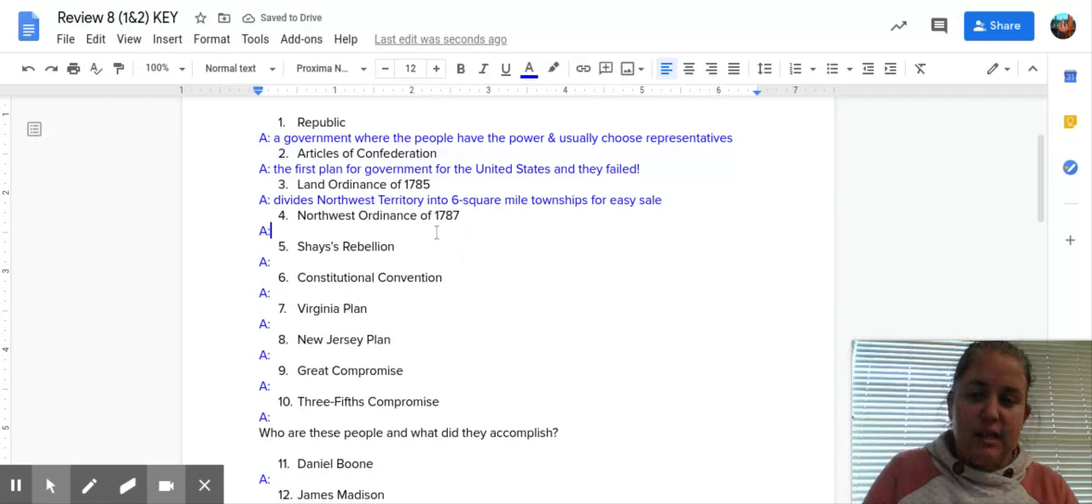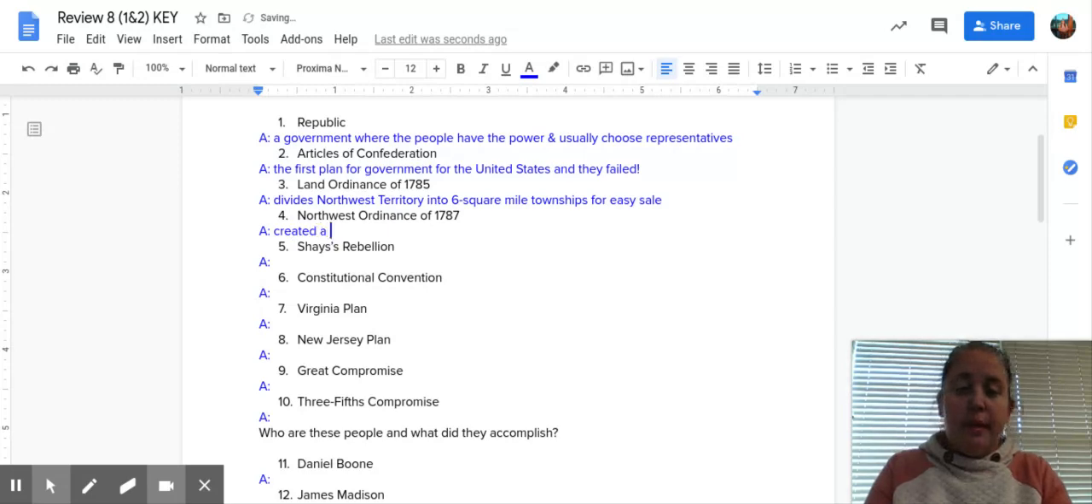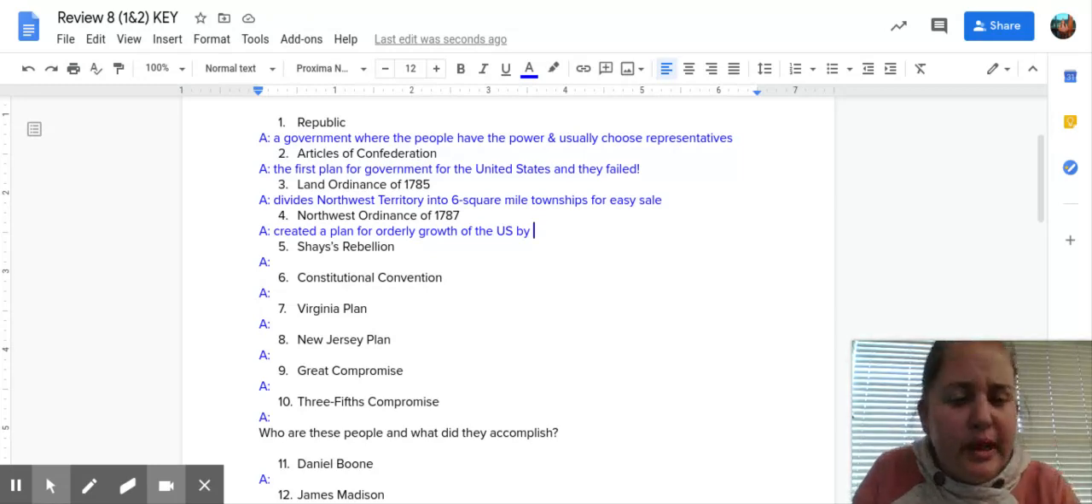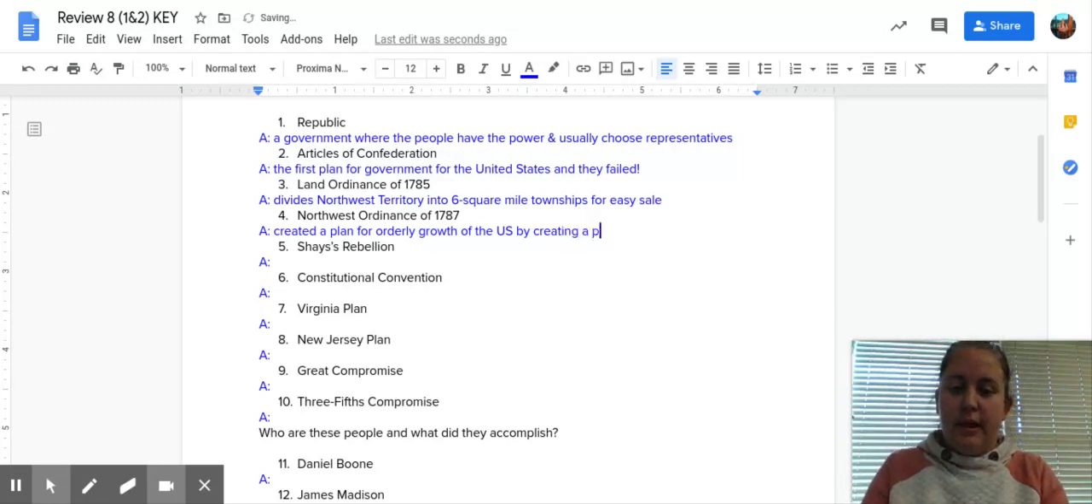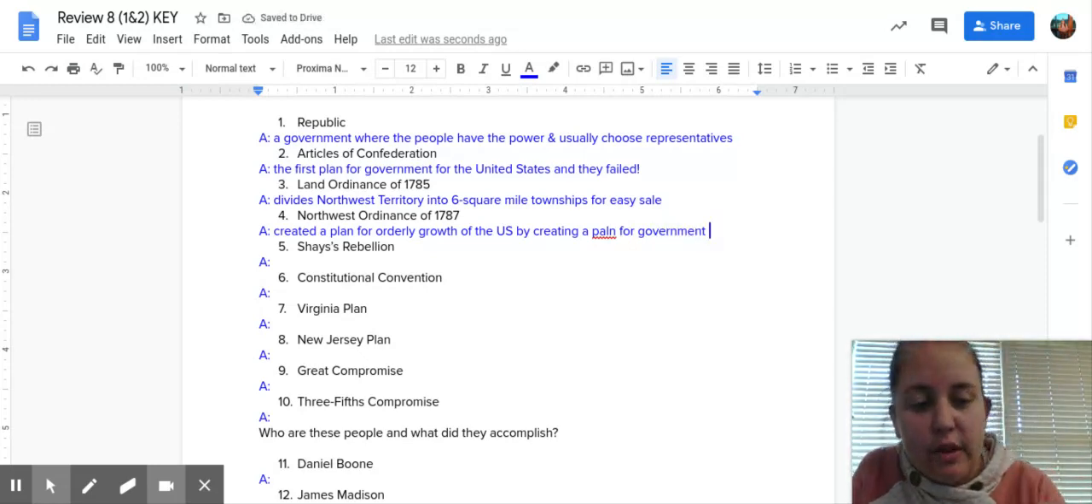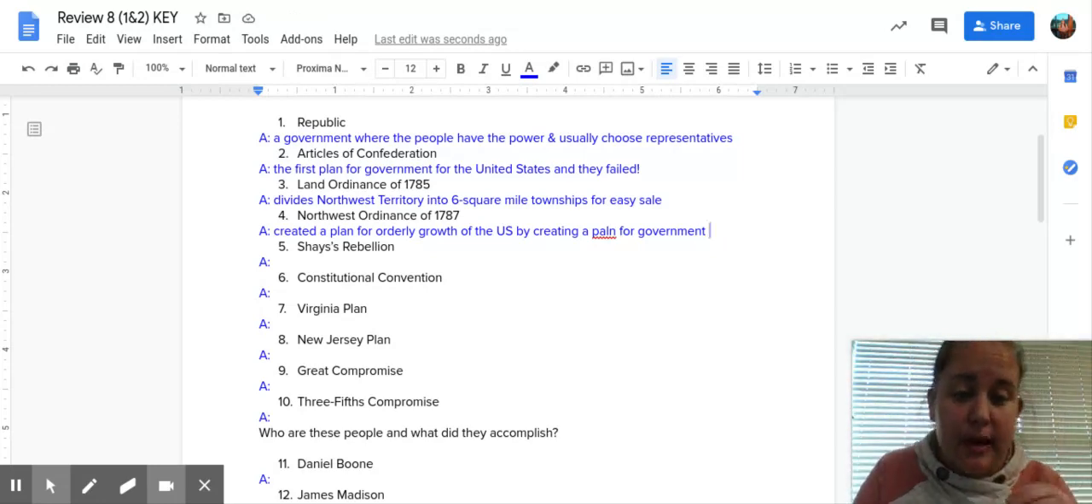But the biggest success was really the Northwest Ordinance, which created a plan for orderly growth of the U.S. They made a plan for how that land was going to be governed, creating a plan for government. They're the ones that decided that when you get 5,000 men, you can have a local assembly. When you get 60,000 people, you can apply to become a state. And that's used not just during this time period, but as our country continues to grow.